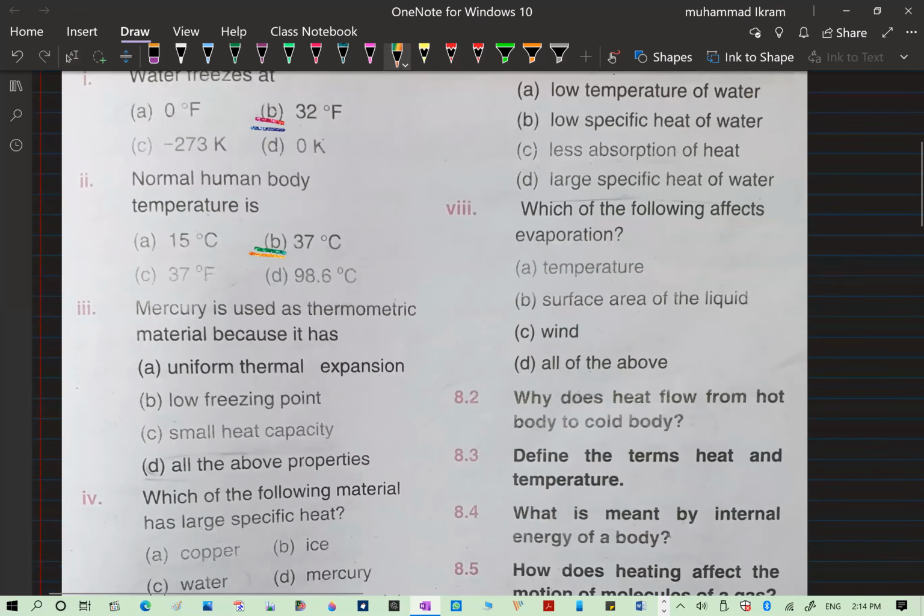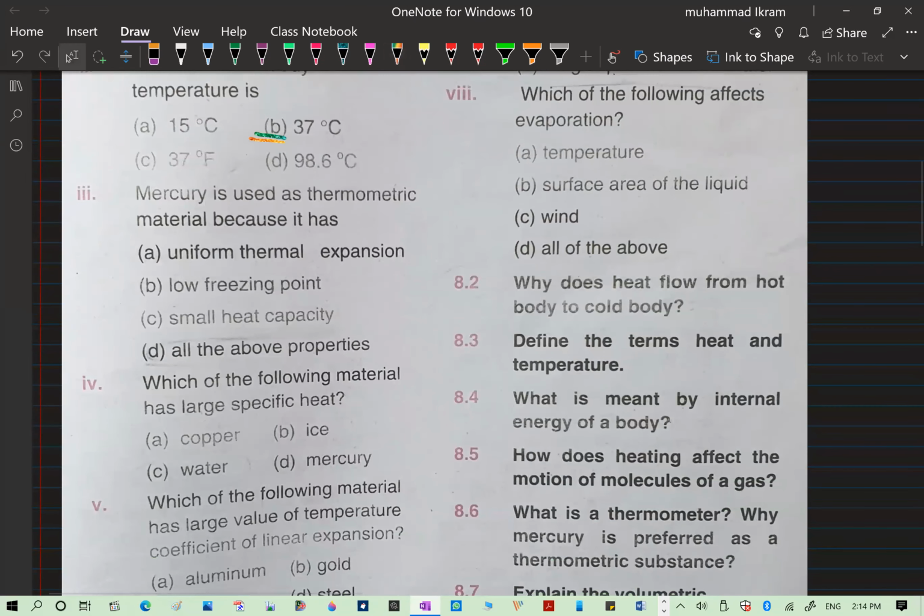You already know it. Mercury is used as a thermometric material because it has uniform thermal expansion, low freezing point, small heat capacity, all of the above properties. Of course, all of the above properties. Uniform thermal expansion is correct, low freezing point is correct, small heat capacity is also correct.